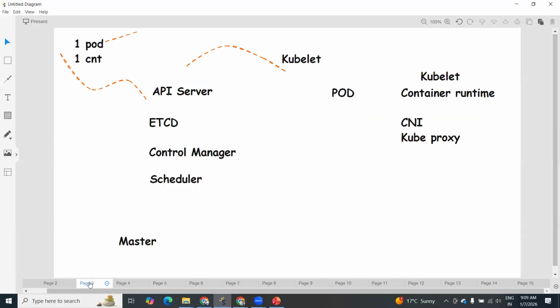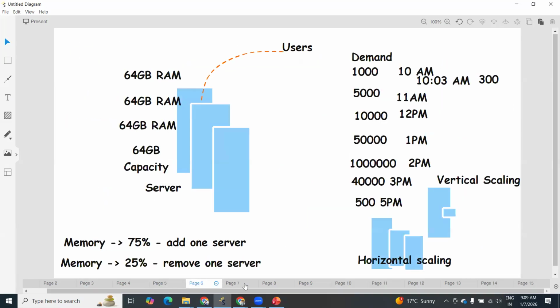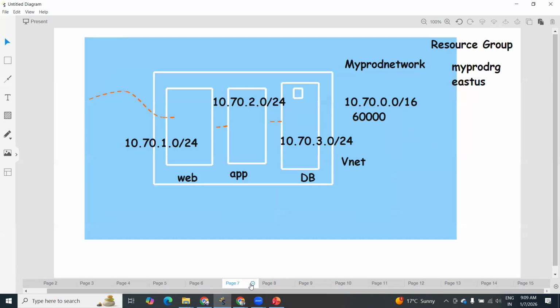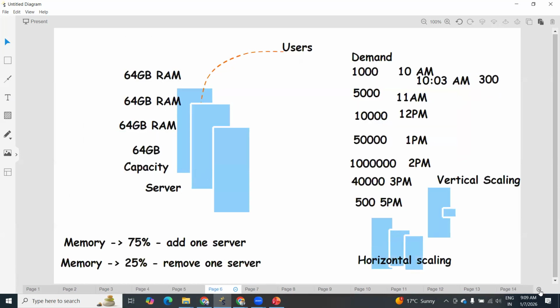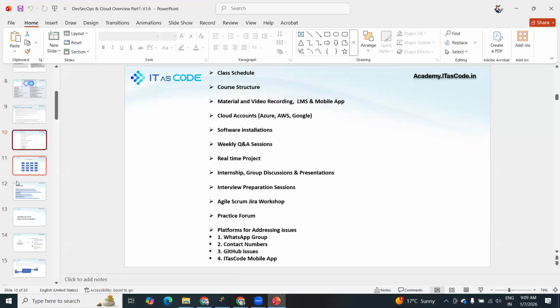Now, so let us see that. Let me close a few pictures. Just give me one moment, please. Okay. So here you can see that. Let me open this picture also.